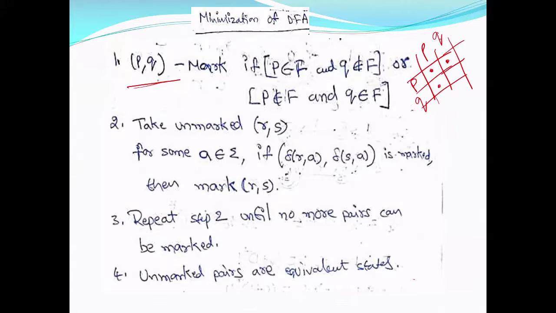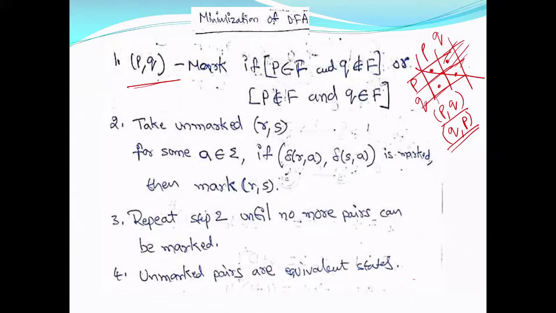P comma Q or Q comma P, both will be treated as same. Q comma Q. Whether a pair is P comma Q or Q comma P, both will be treated as same. So I don't require the entire table. You can just cut this off, and you can have only P comma Q. Because I have only two states, I am getting only one column. If you have four states, you will get different columns. So I need not go for P comma Q and Q comma P computation.